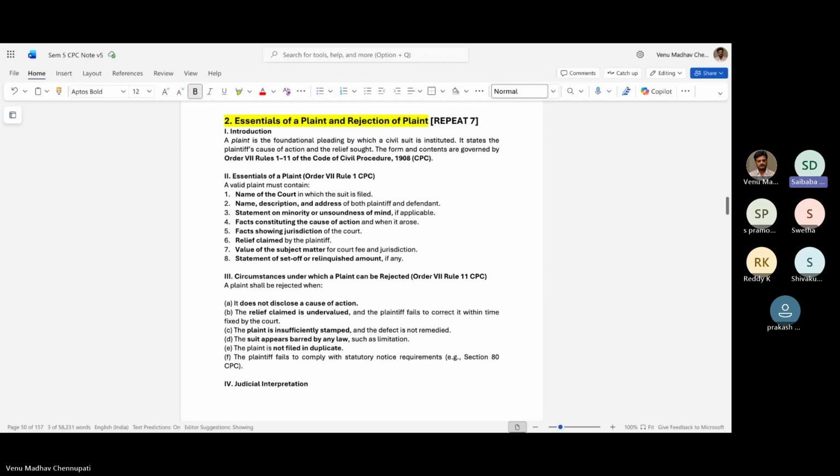Next, cause of action. Cause of action is to be specifically defined. Next, jurisdiction of the court. In jurisdiction, there are 3 parts: territorial jurisdiction, subject matter jurisdiction, and pecuniary jurisdiction.